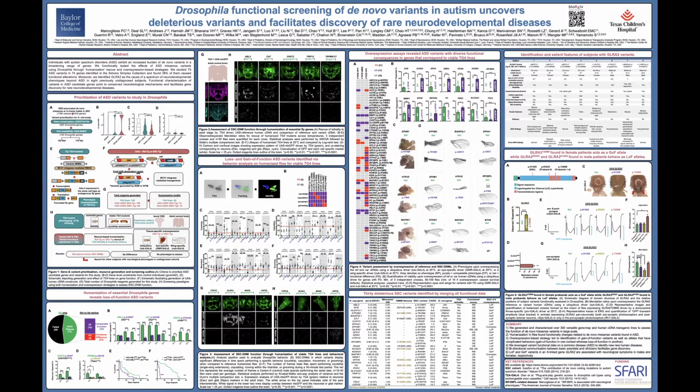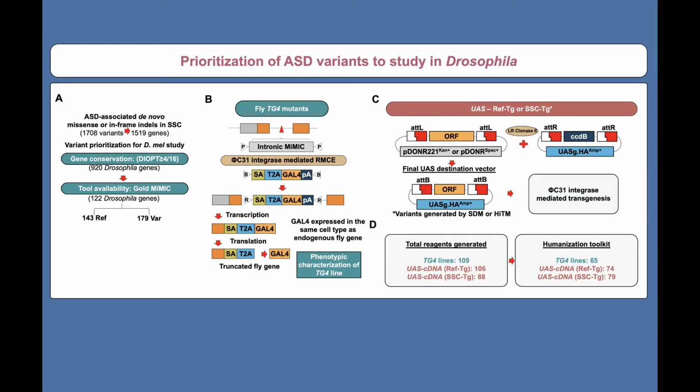In the Yamamoto and Wangler labs, we employed genetic strategies in fruit flies to determine the functional consequences of de novo missense variants identified in autism spectrum disorder. While there have been many large-scale efforts to sequence ASD cohorts, there is a need in providing functional information for these variants. We filtered ASD variants from the Simons Simplex Collection based on gene conservation and tool availability in flies.